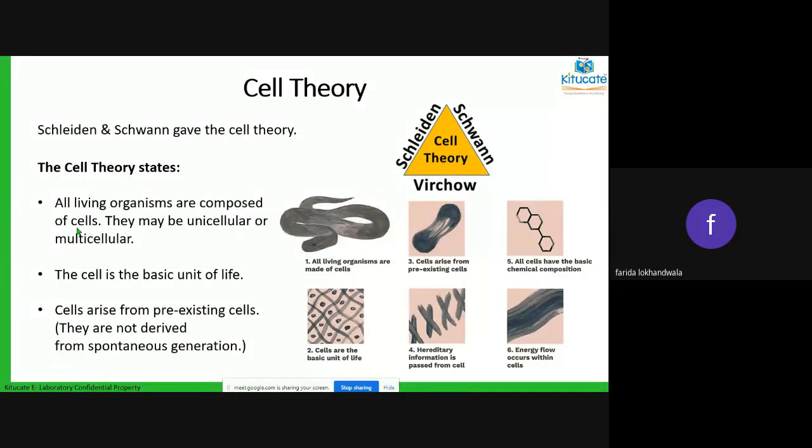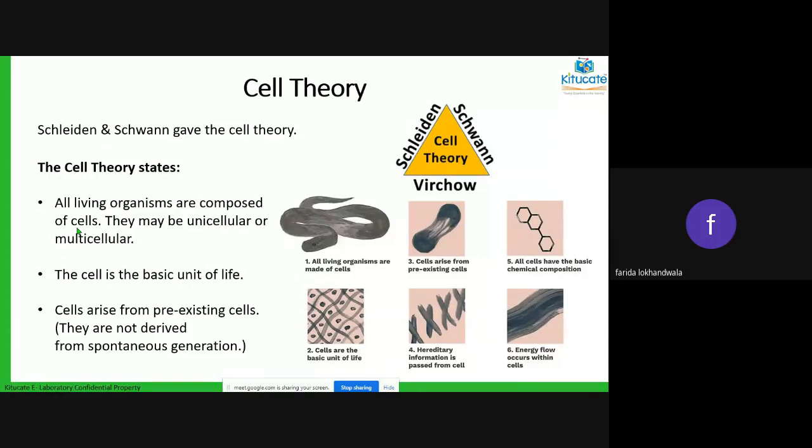Now let me explain the structural and functional unit of life. When last time we were dealing with the kidney, I told you that the kidney is made up of many units, and one unit of a kidney is known as a nephron. As per the kidney, the structure of that unit was the nephron, so it became the structural unit of life for the kidney.